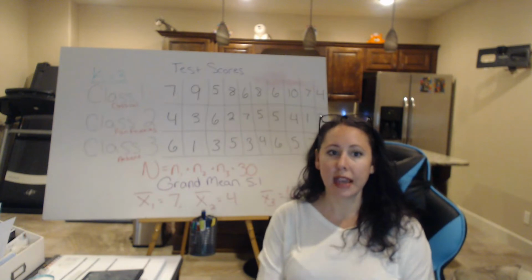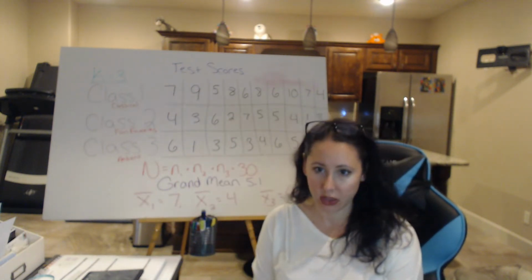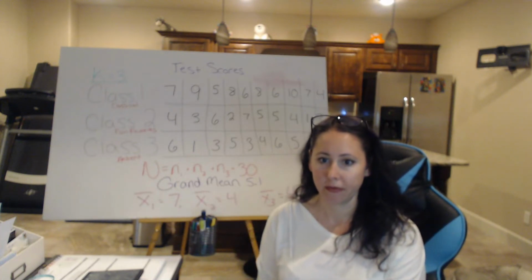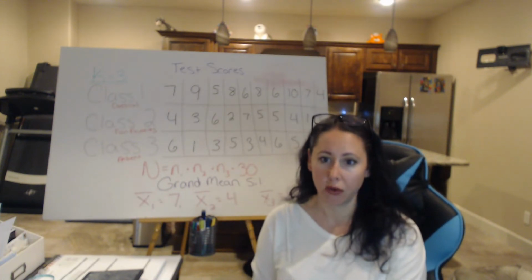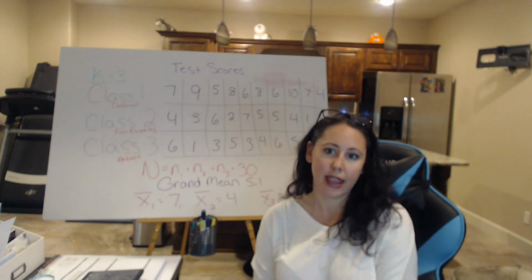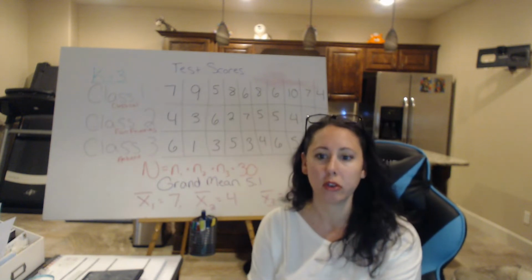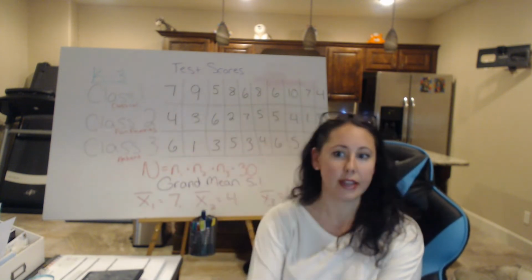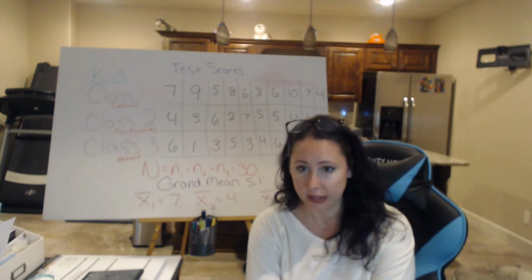That the mean test score in class 1, class 2, and class 3 is the same. That no matter what type of music students were listening to, their mean test score is the same. That the same by chance variables are affecting all students' test scores, no matter which class they're in, because the mean test score is the same.